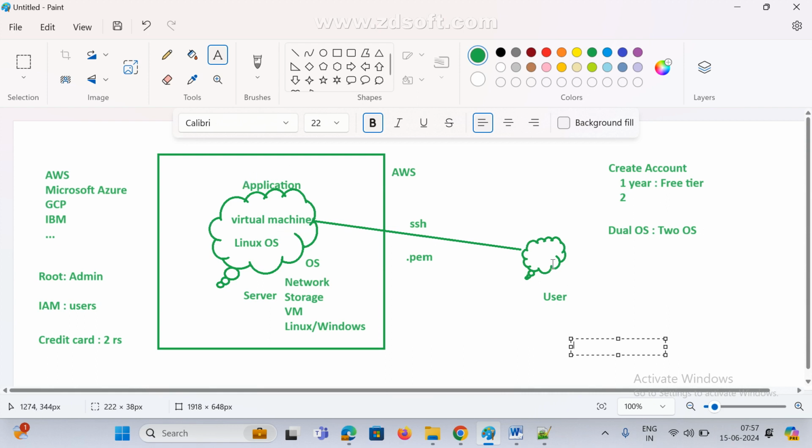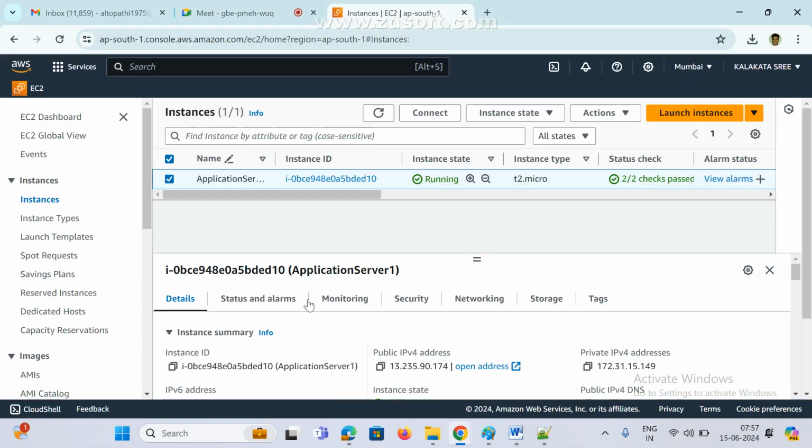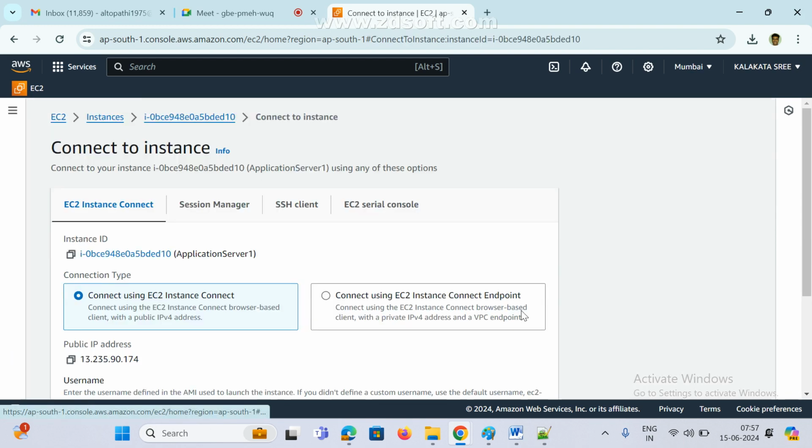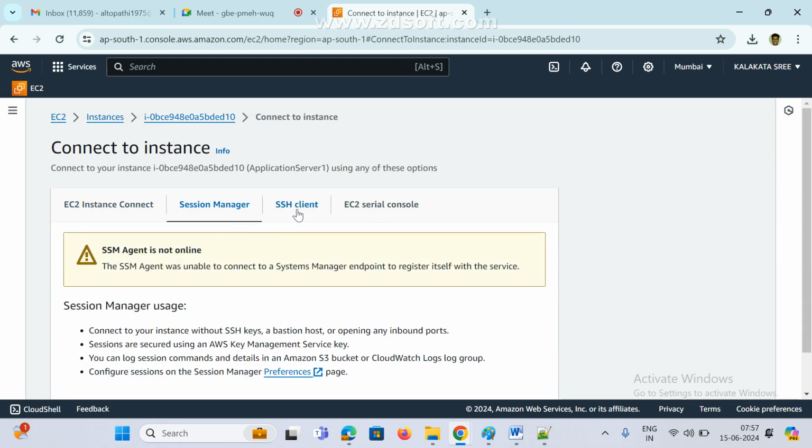Now how are we connecting? We connect via SSH with the help of the PEM file. If you want to connect, this is the process. There is one option which was earlier disabled, and now we can see it enabled. Click on the connect button, and there are some options available: EC2 Instance Connect, Session Manager, and SSH client.